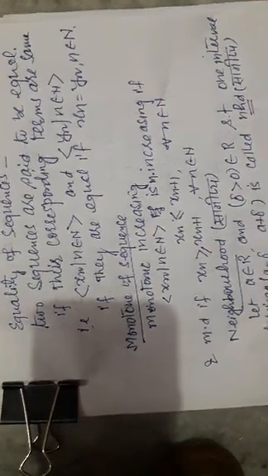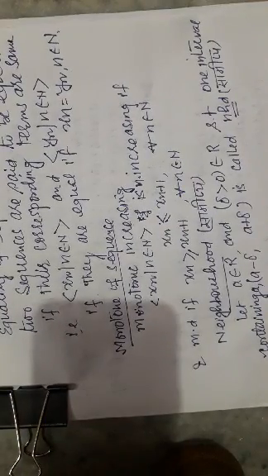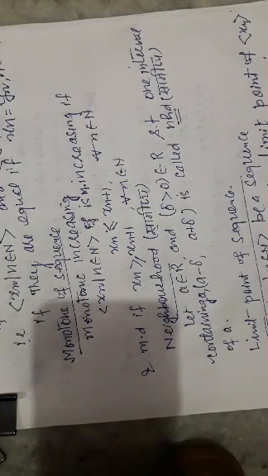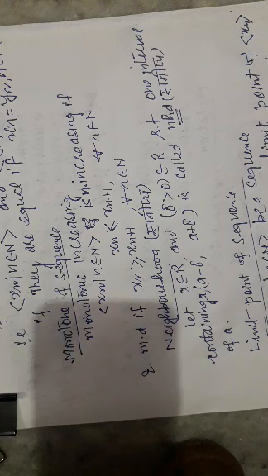Now, monotonic sequence. How can you say a sequence is monotonic? It can be categorized in two ways: monotonically increasing or monotonically decreasing. First we define monotonically increasing. A sequence xn, n belongs to natural numbers, is said to be increasing if xn is less than or equal to xn plus 1 for all n belonging to natural numbers.